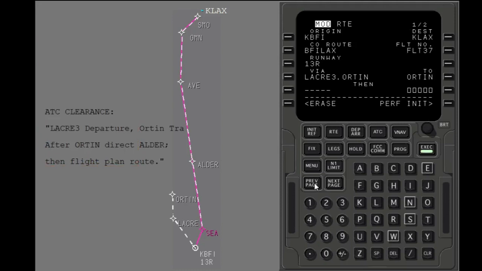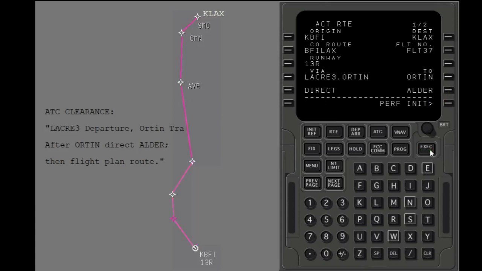ATC clears you from the departure transition at Orton direct to Alder. Alder is on J1. You must connect Orton to Alder to make the route the same as the clearance. Put Alder in the boxes to connect the discontinuity. Enter the data as shown and select the correct key. Execute the modification. The route entry part of the pre-flight is complete.